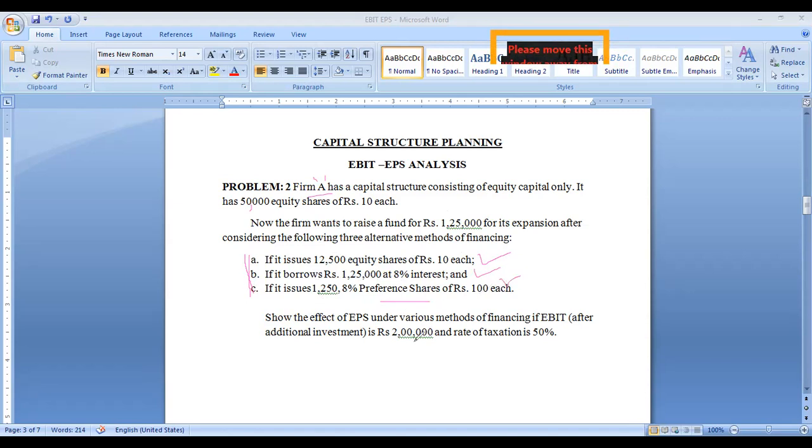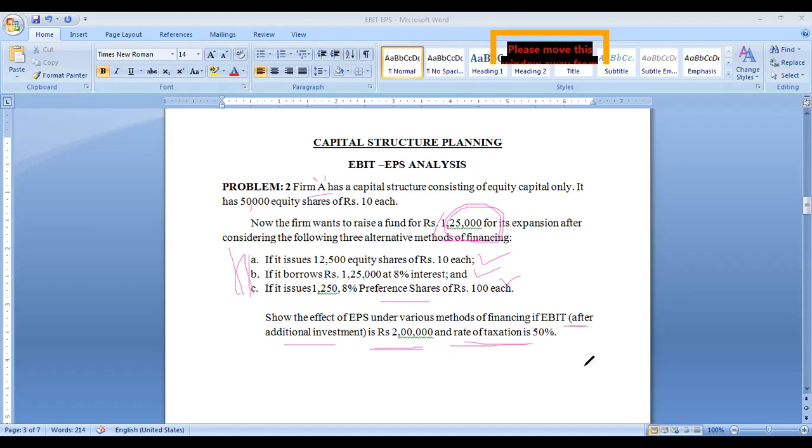Show the effect of EPS under various methods of financing if EBIT after additional investment is 2 lakh rupees and the rate of taxation is 50%.